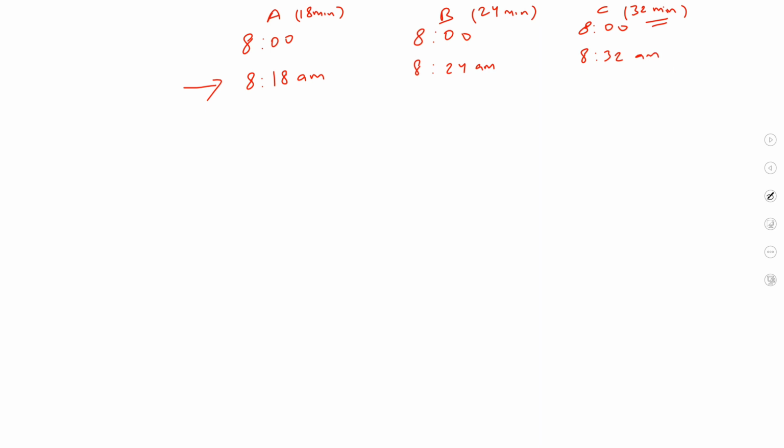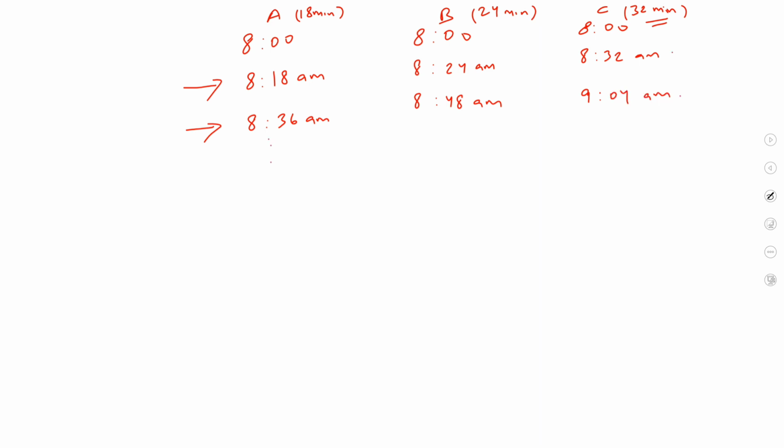Next A would ring again at 8:36 am, because 18 plus 18 is 36. After another 18 minutes it would ring at 8:48 am, and C would ring after another 32 minutes, that is at 9:04 am.